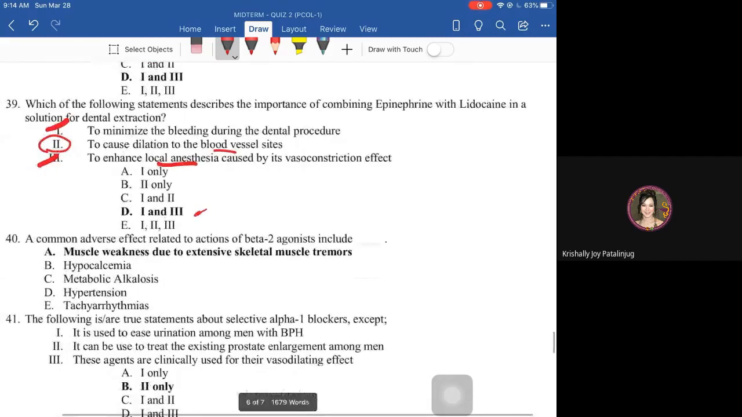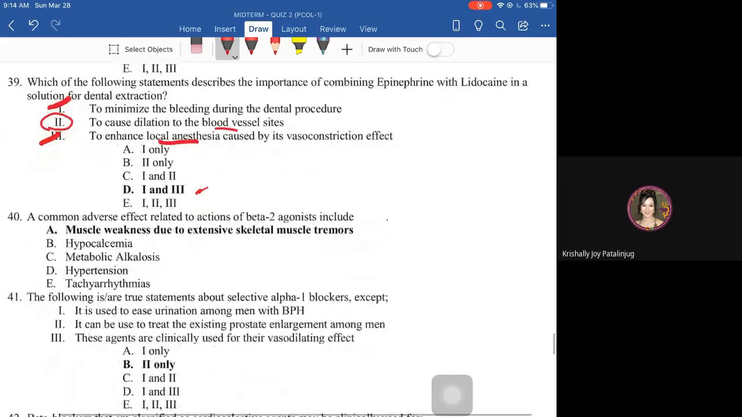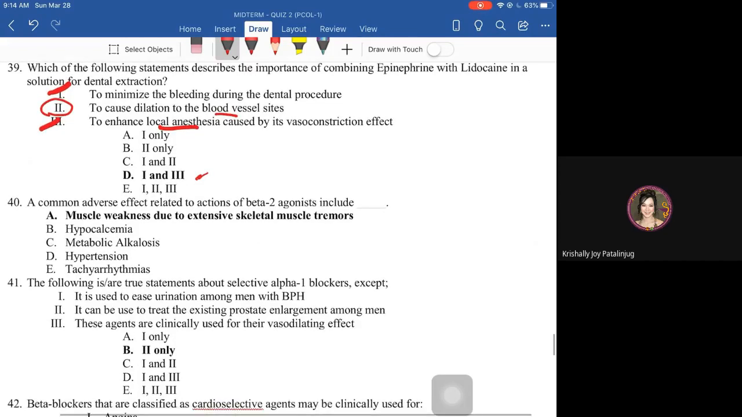Next, a common adverse effect related to actions of beta 2 agonists. Yeah, that includes letter A.